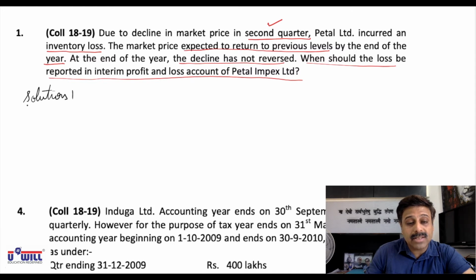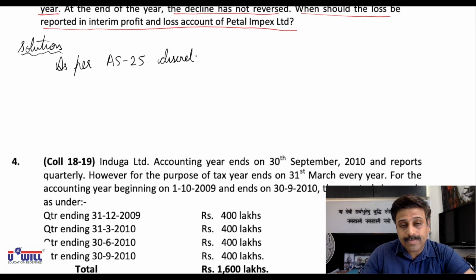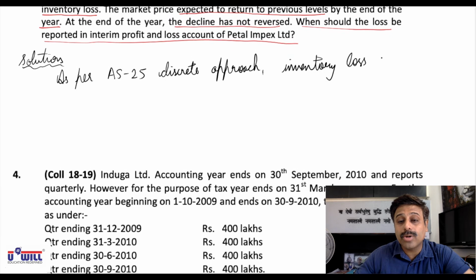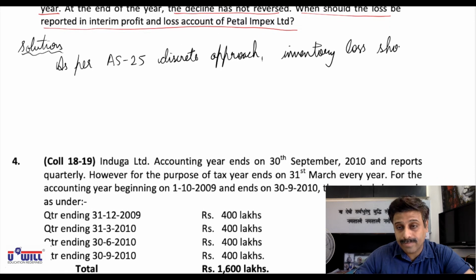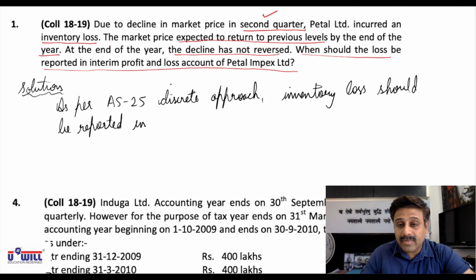So write down as the solution in your notebook question 1. It's a theoretical answer only. So write down, as per AS25 discrete approach, inventory loss should be reported in which quarter it has taken place?